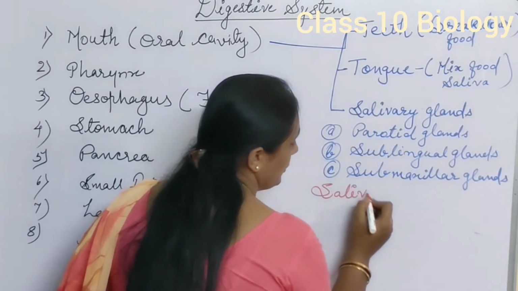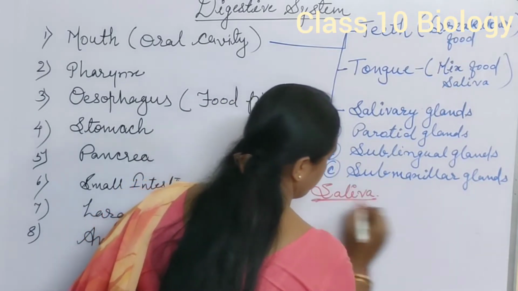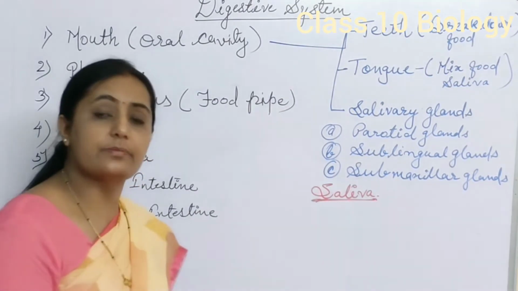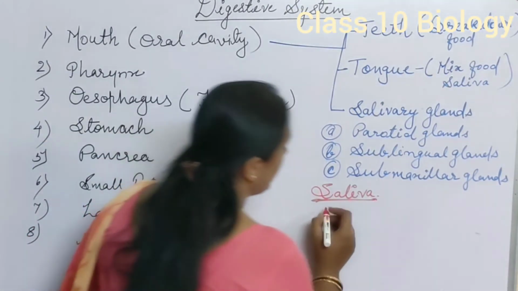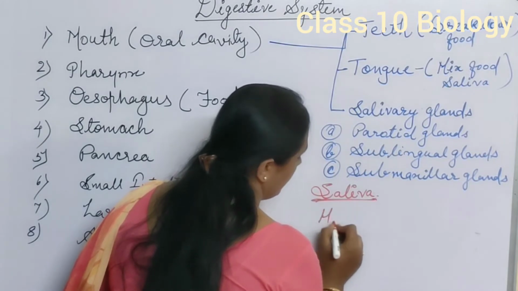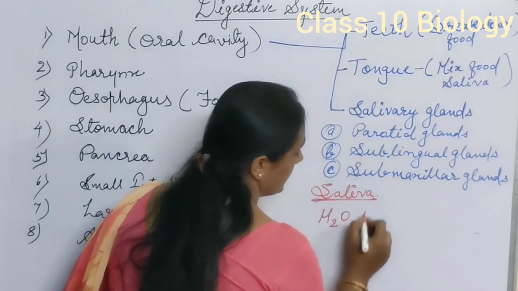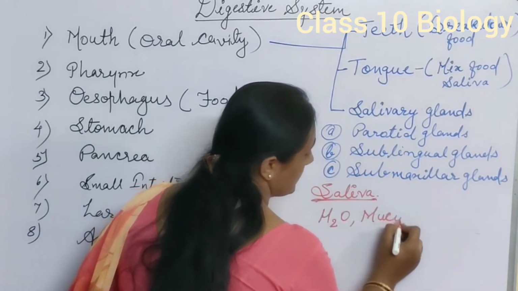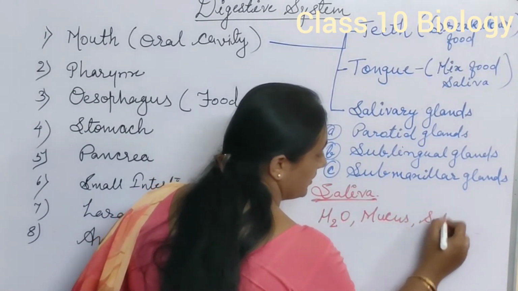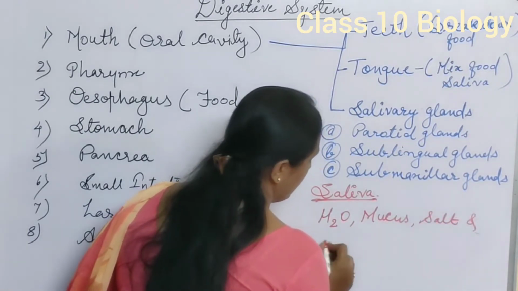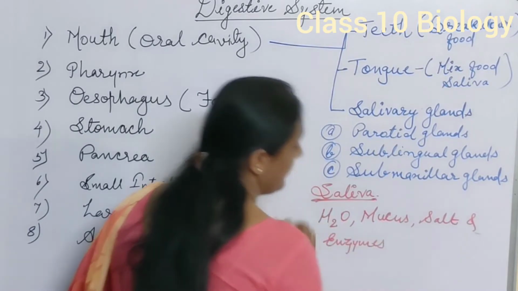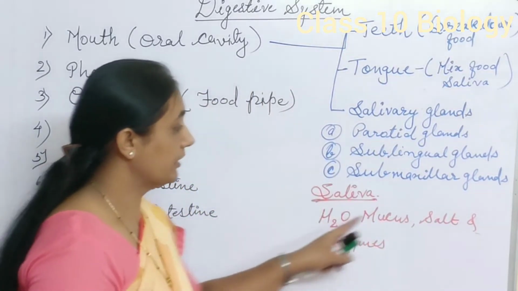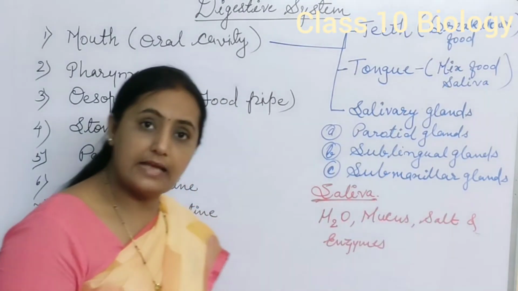What is the importance of this saliva? What is saliva made up of? What is the chemical composition of saliva? Saliva contains water, mucus, salt and enzymes.